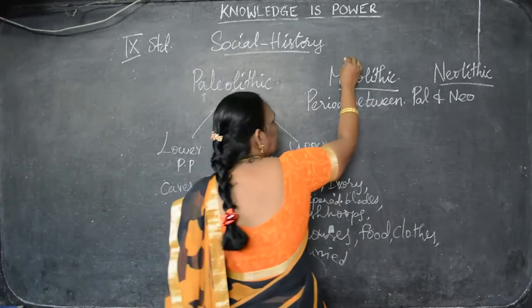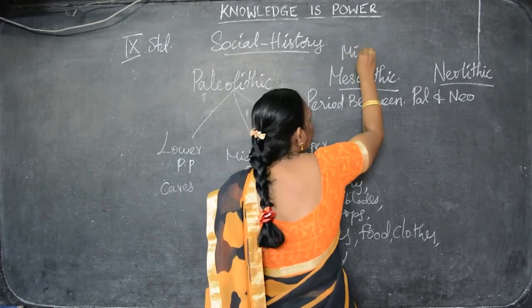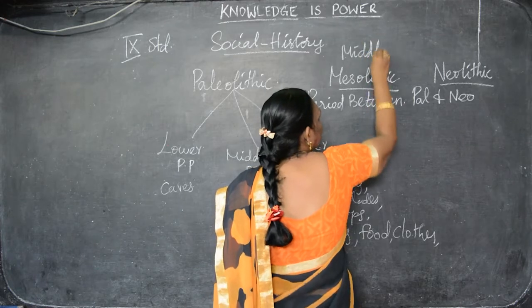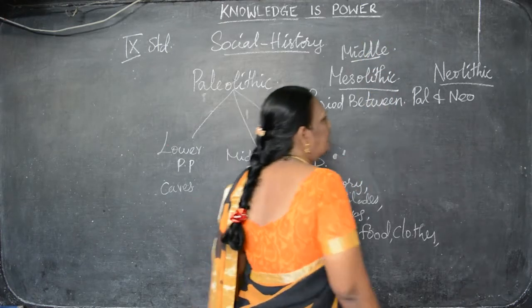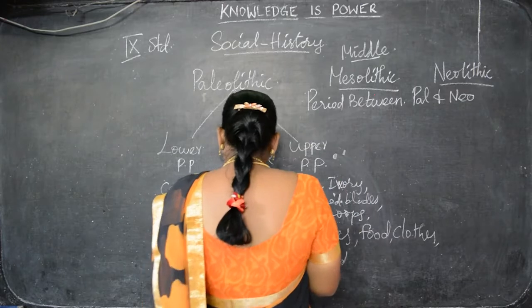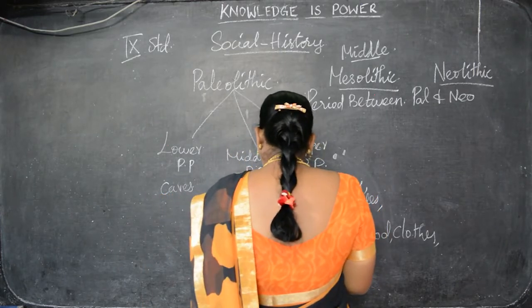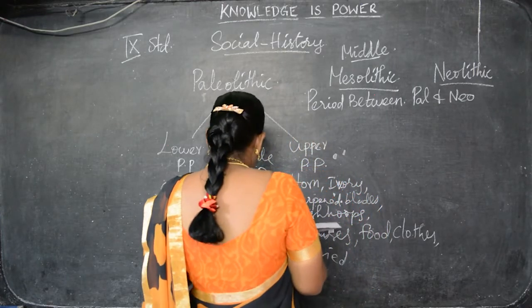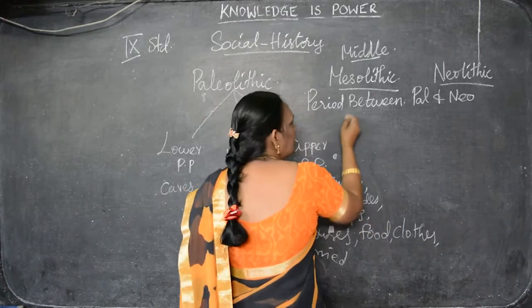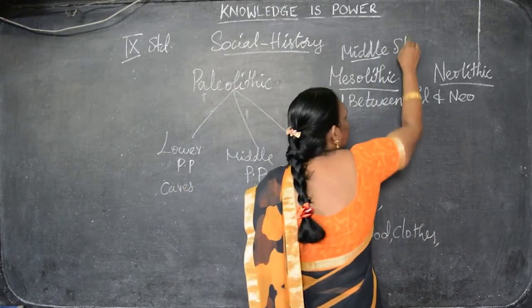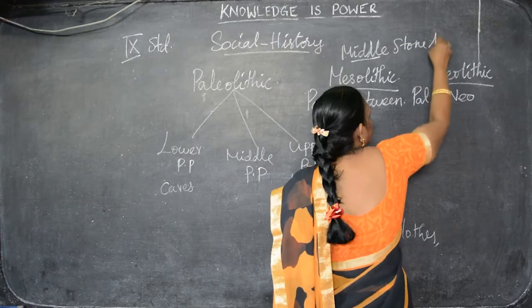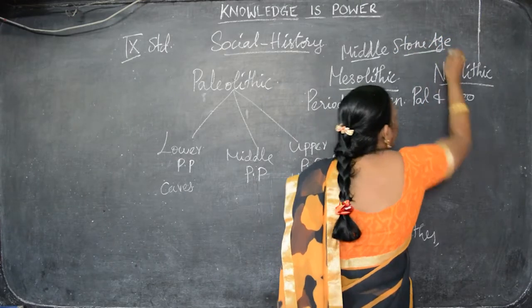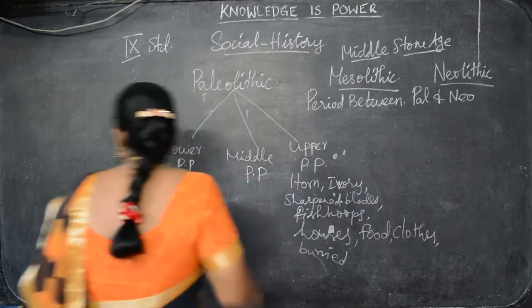This Mesolithic period is otherwise called the middle period, the middle culture, the Middle Stone Age period. This is called the Middle Stone Age. Have you understood, children?